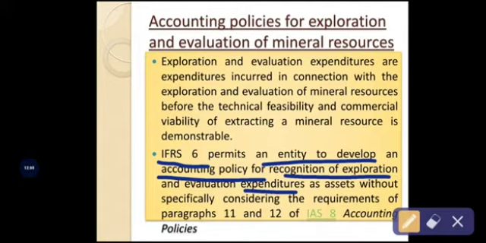Okay, in order to explore the mineral resources and to evaluate them, definitely some cost will be incurred by the business organization, right? How will the exploration and evaluation of mineral resources be carried out? By using technological know-how and some assets.